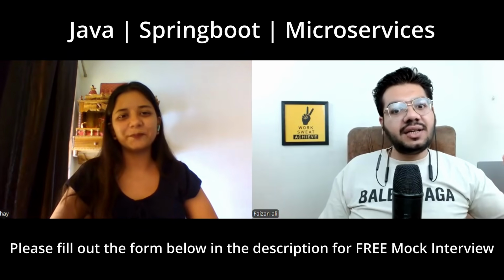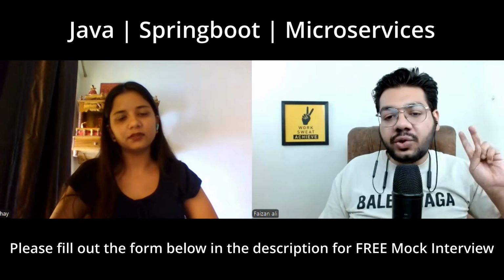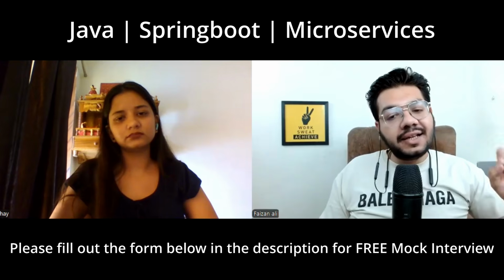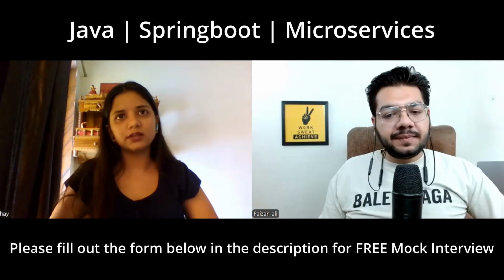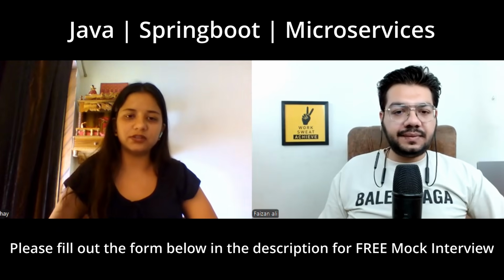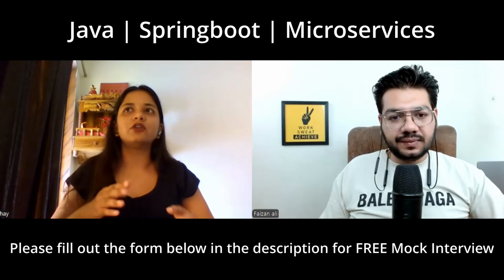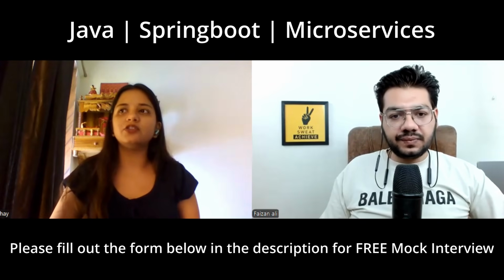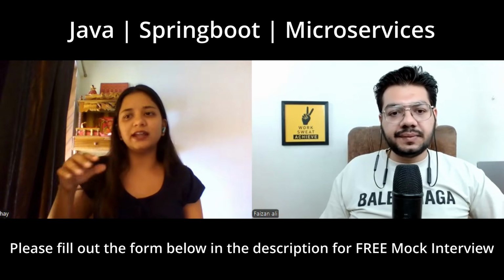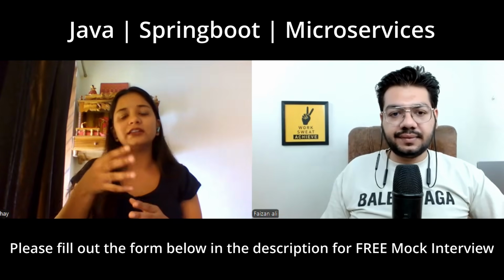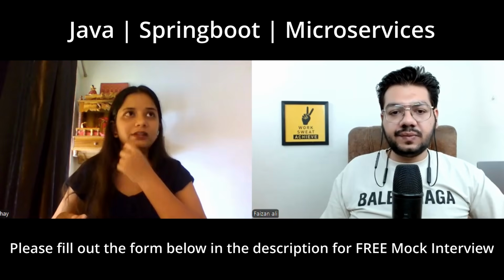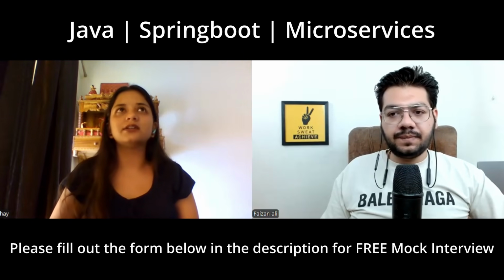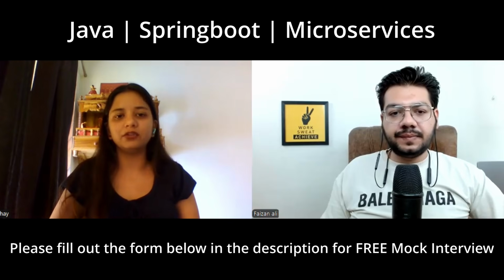Moving ahead, Shika, can you please tell me how would you run two async tasks in parallel and combine their result when both complete? Yeah, so basically I have used it in my project. Sometimes you have to get some result, and after that you also want to get the output of that result and then produce something new. In that case you can use CompletableFuture in Spring Boot.